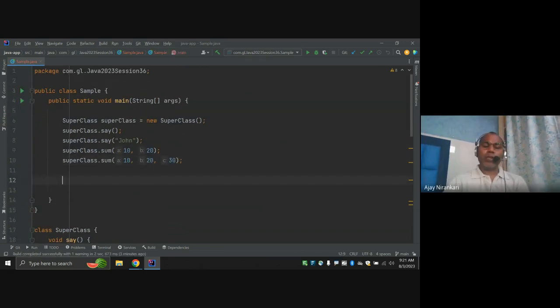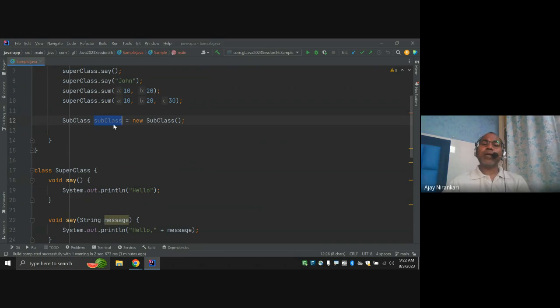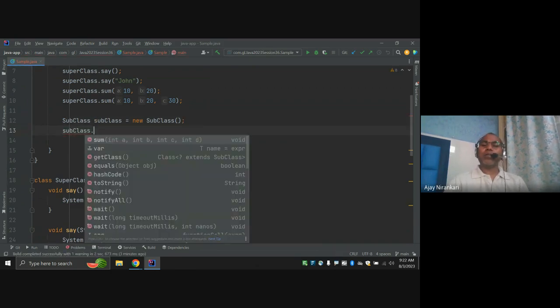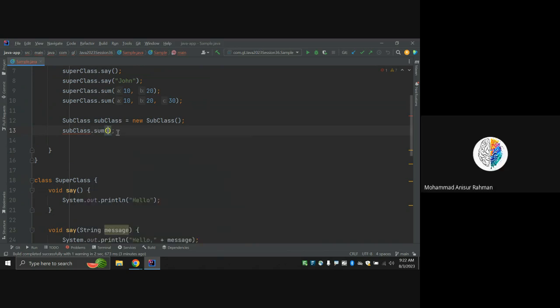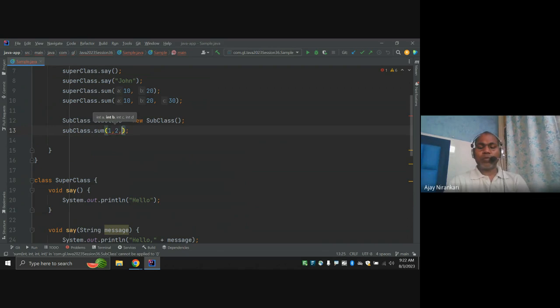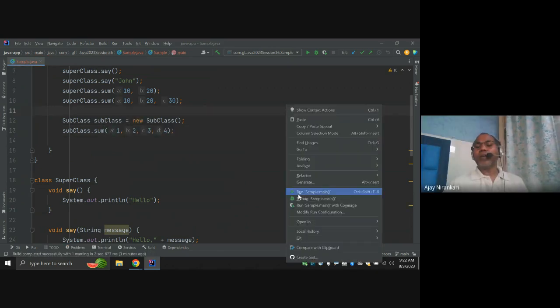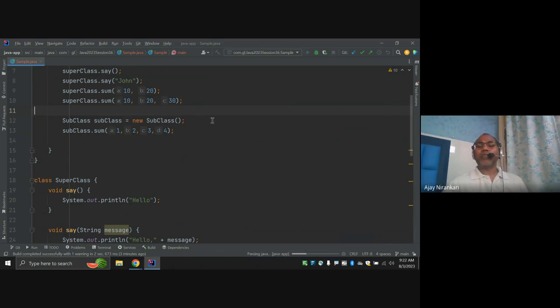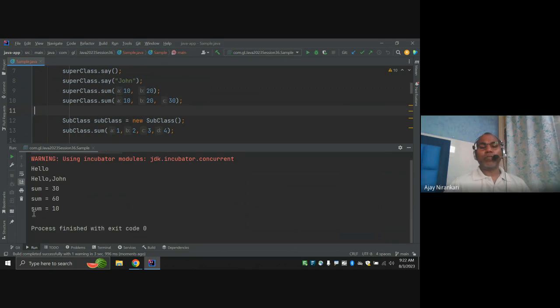So let us create a subclass equal to new subclass. But here in the subclass, I can call dot sum. Notice it has only one method that takes four arguments. Like sum, you have to pass 1, 2, 3, 4, right? If you run it, it will give the sum of 1, 2, 3, 4.